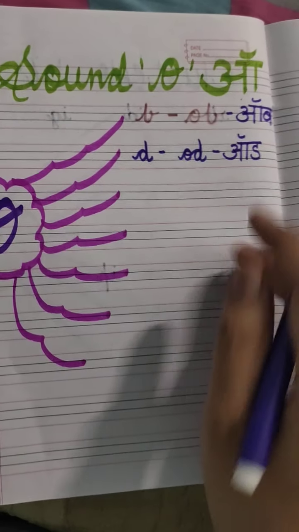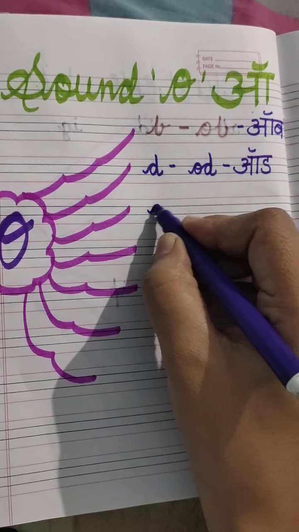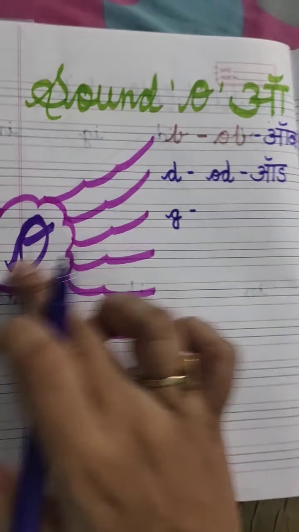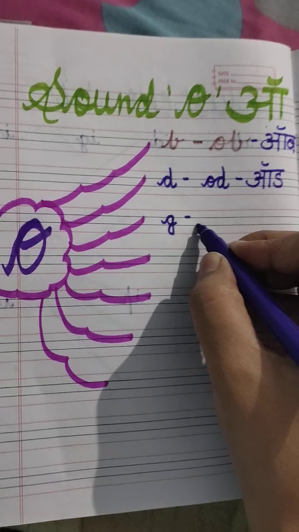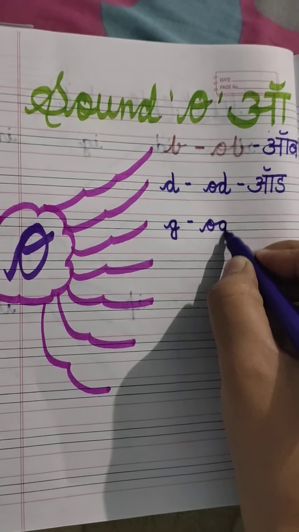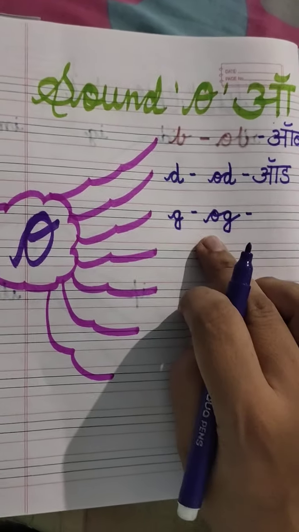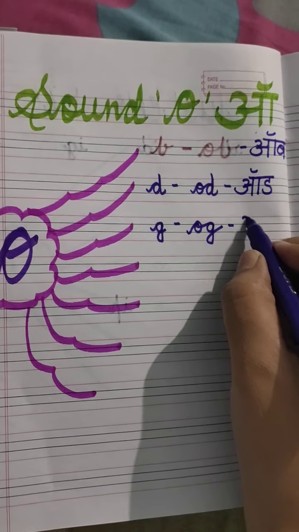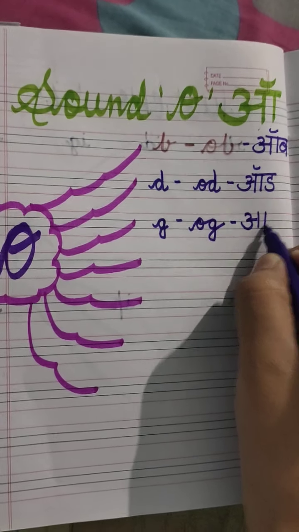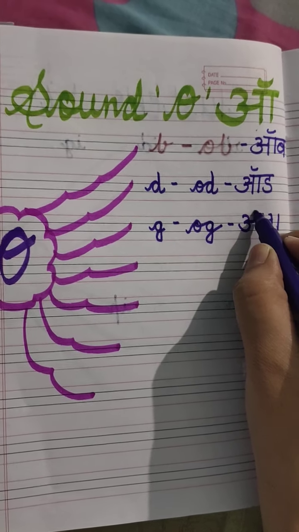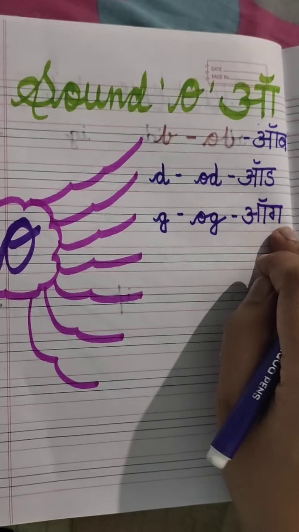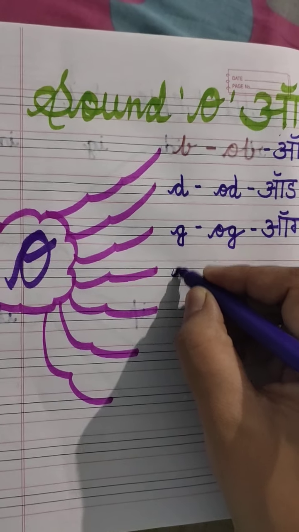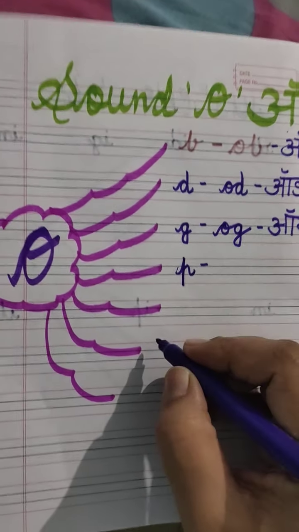Now we will take another letter, G. Now we have to join these two letters. So this will make our cluster og. This is cluster og because the sound of O is O and G is G. It's og.